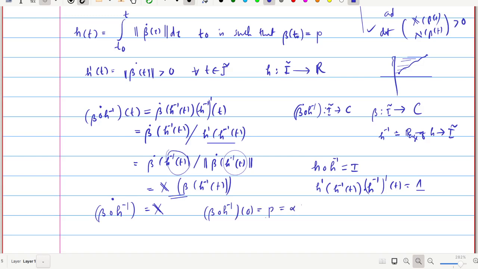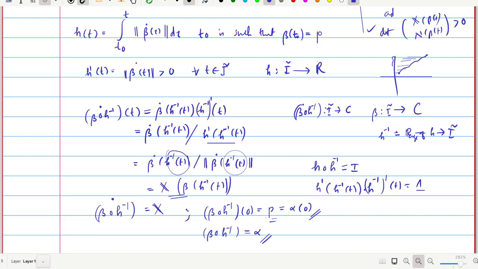That is equal to alpha of 0. Using this fact, we know that h inverse of 0 gives beta of h inverse of 0 equal to p, and that is equal to alpha of 0, which gives the condition for the integral curve. But we know that alpha is the maximal integral curve. Then using the maximality of the integral curve, beta composition h inverse should coincide with alpha, since alpha is a maximal integral curve and the domain of this is contained in the domain of alpha.